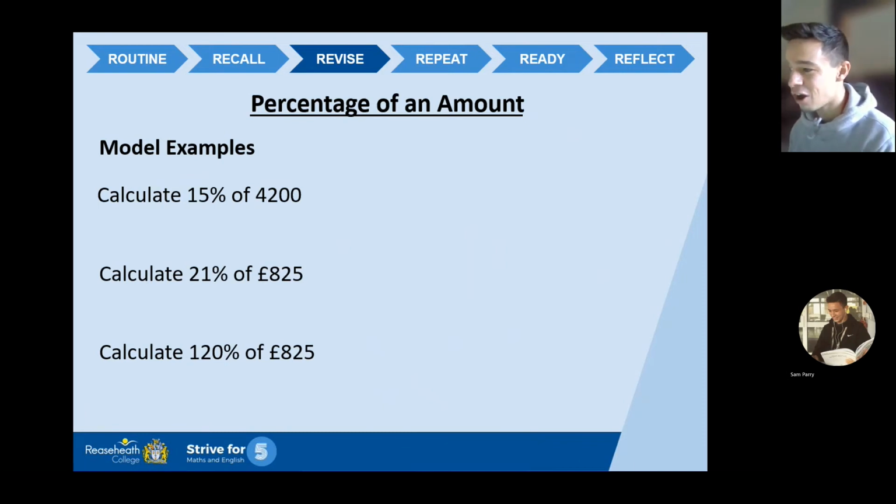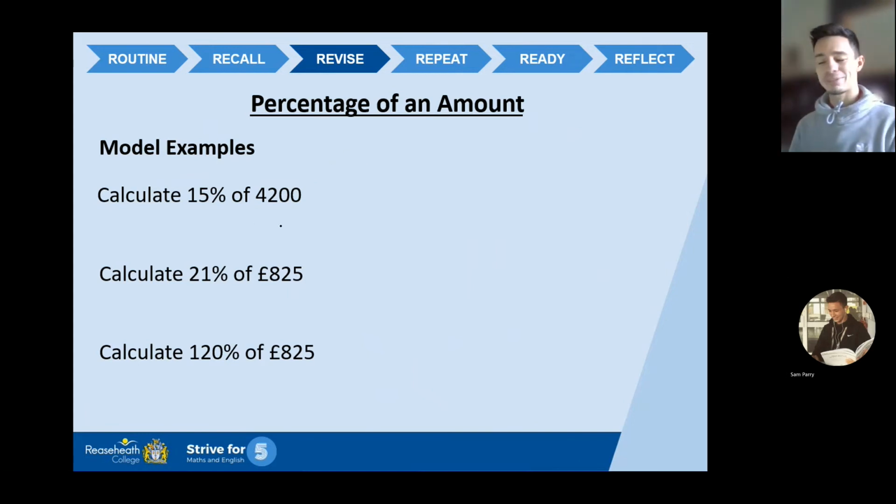Now, percentages of an amount. We're going to focus today on doing percentages without a calculator, so how we break it down to work out the answer, okay? I'm going to use this working out space and I might use different colours for the different questions. I think that might be a nice way to do it. Otherwise, the slide might get a bit congested.